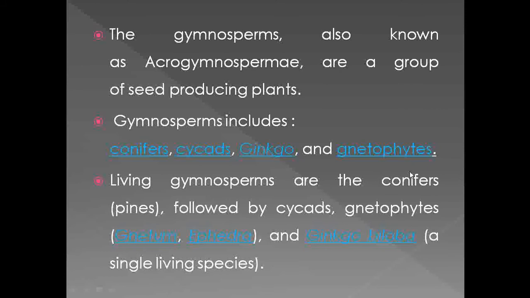The members of conifers, for example the pines, then the members of cycads, then the members of gnetum, or you can say the gnetophytes, for example Gnetum, Ephedra, and Ginkgo biloba. So these are the living gymnosperms.